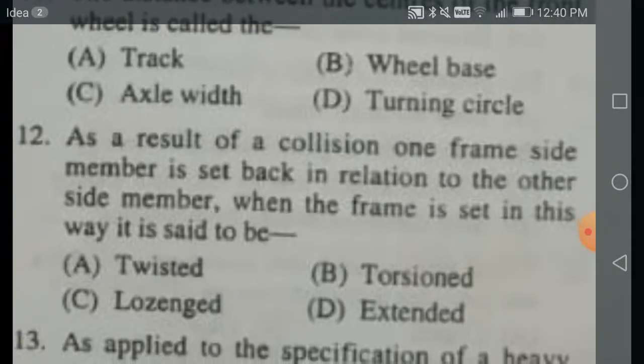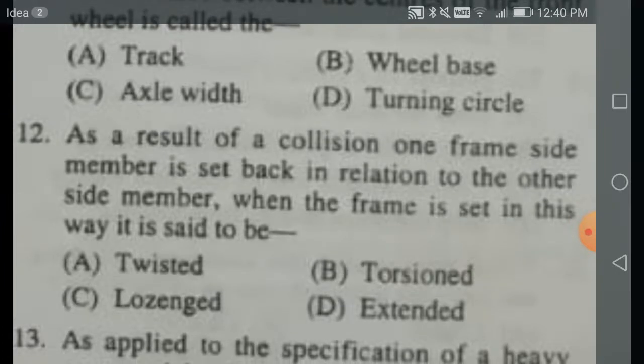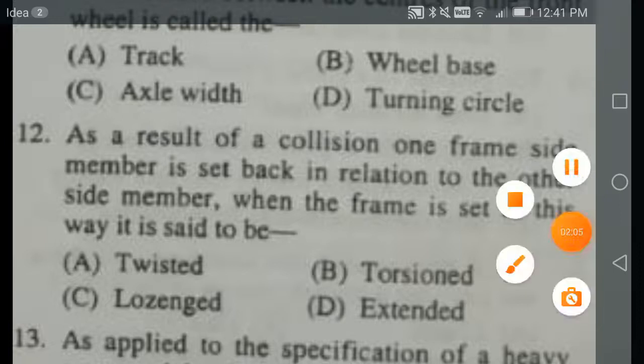As a result of collision, one frame side member is set back in relation to the other side member. When the frame is set in this way, it is said to be not twisted, nor torsion, nor extended. Extension is because of axial load or tensile load. Torsion is because of twisting or rotation. Twisted is only partial rotation, you can say. So all three are wrong answers, A, B and D. The correct answer is lozenged.